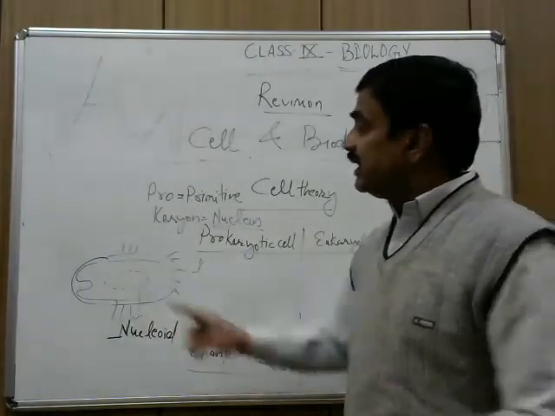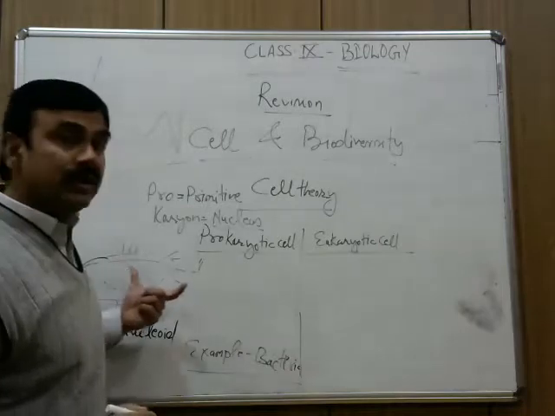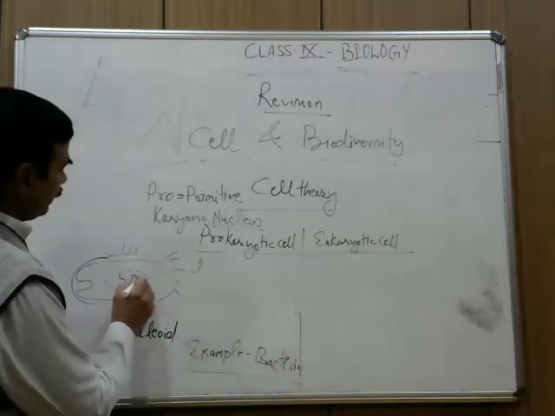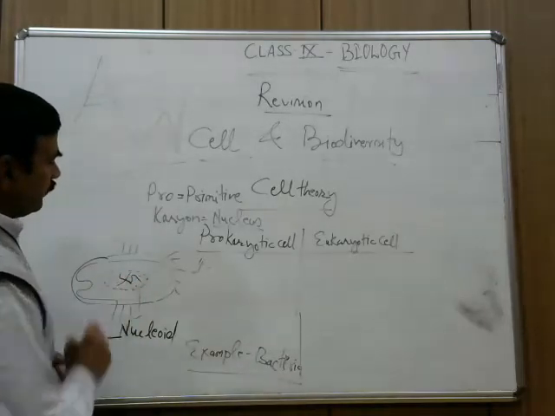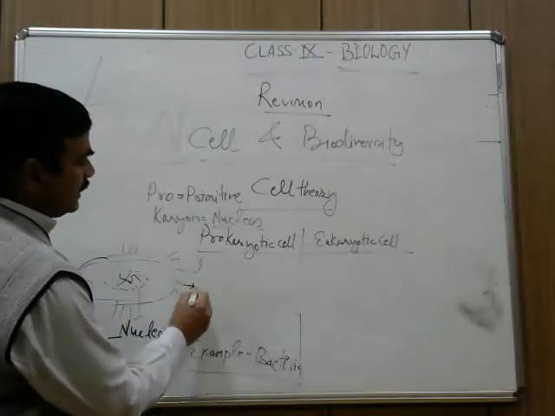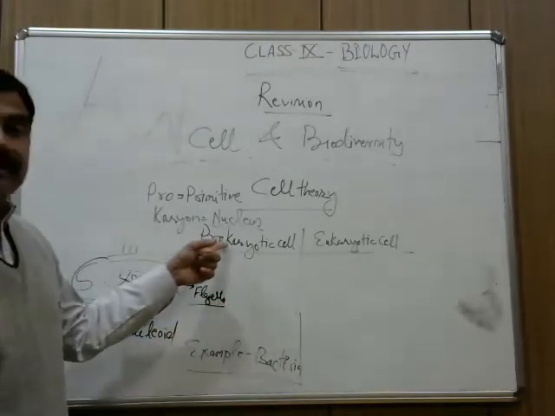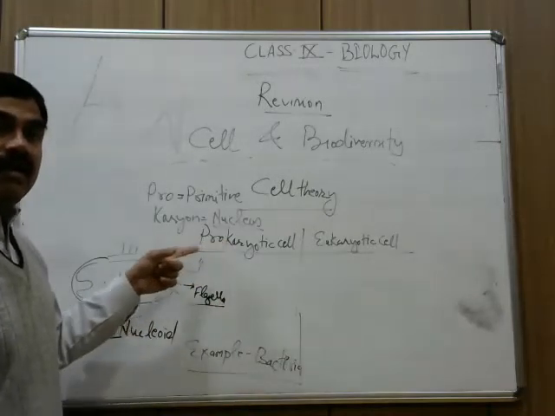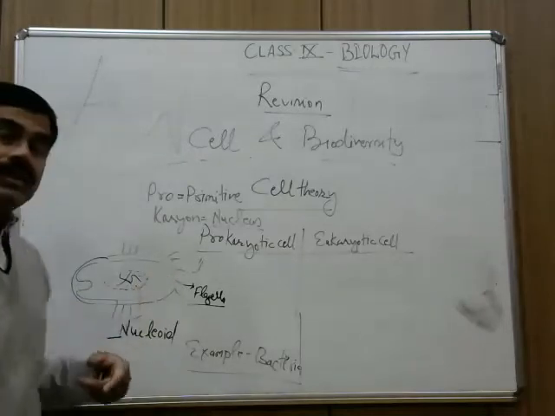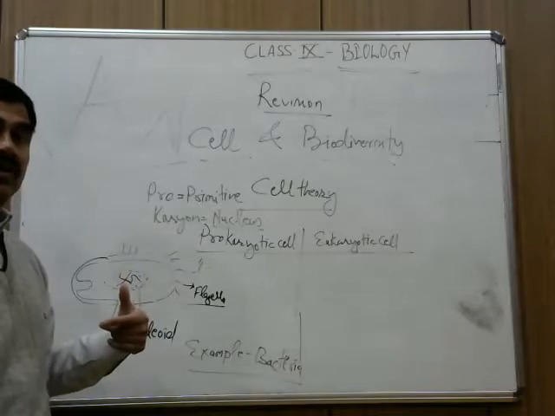But here you will see that the nucleus is not surrounded by the nuclear membrane. Okay? The flagella is there. That's why I am telling these organisms are undeveloped, small in shape and size, and the nucleus is not surrounded by the nuclear membrane. You already mentioned in your fair notebook, I am sure.